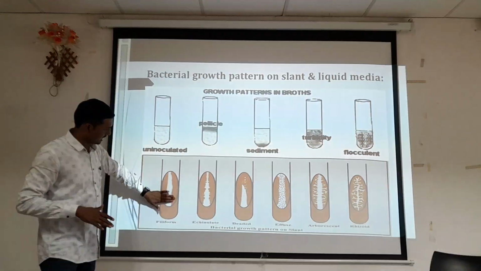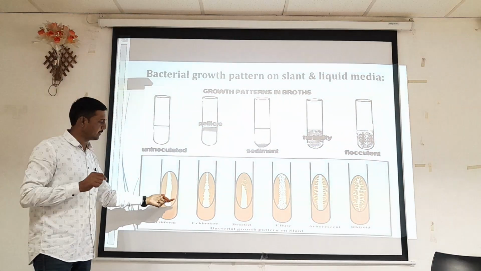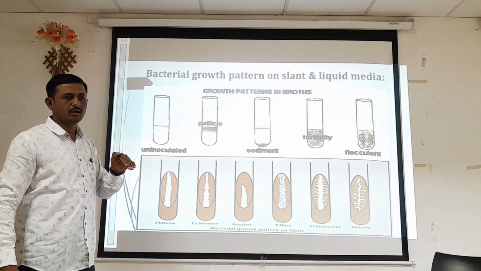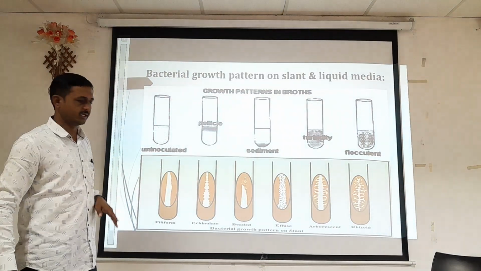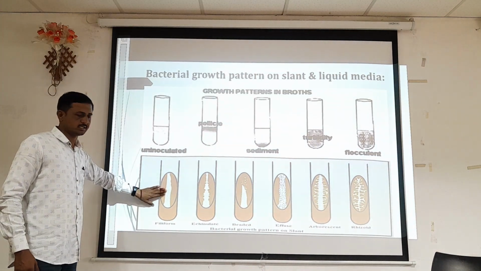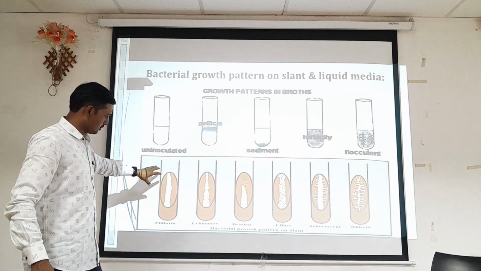That's why that surface appears. We can inoculate a particular organism onto that slanting surface of the medium. If we observe this type of growth on that slant culture, we can say it is a beaded type of growth pattern.